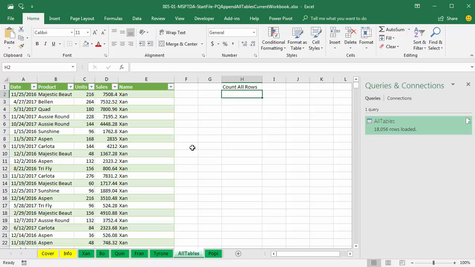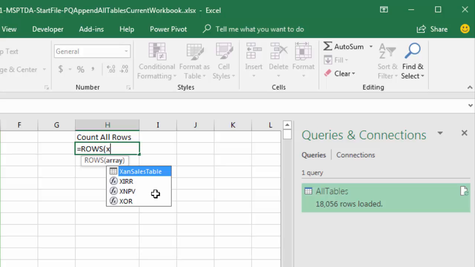Now, one way to see that is to count all of the rows on each one of those tables in each one of those sheets. So I'm going to build an Excel formula and use the rows function. Rows will count how many rows there are in a range. Now remember, we have Excel tables on each one of those sheets. On the ZAN sheet, there's a table called ZAN Sales Table. So I'm going to type XA, and there it is. In the dropdown, that's the icon for an Excel table, and there's the table name. So I can hit Tab, close parentheses.